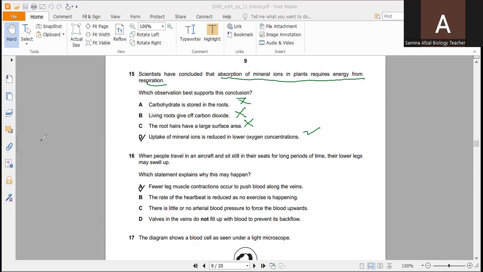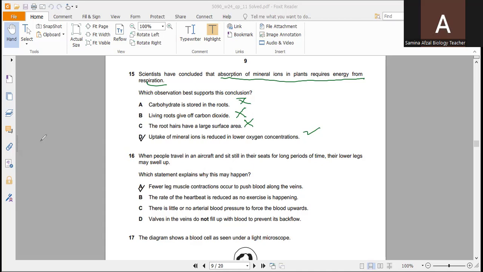Next question. When people travel in an aircraft and sit still in their seats for long periods of time, their lower legs may swell up. Which statement explains why this may happen?